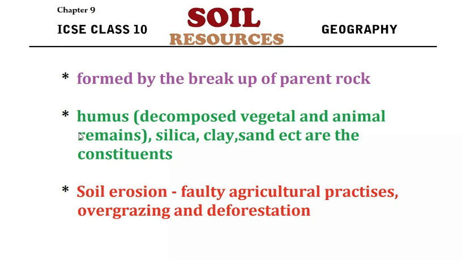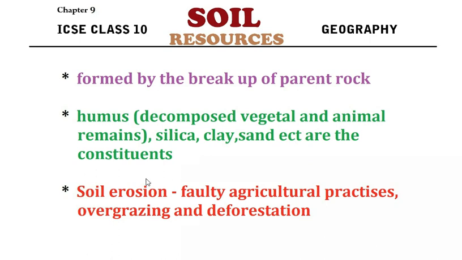And soil constitutes all these things, right? The main constituent is humus. Humus content may not be seen in all types of soil and everywhere, right? But it is found in most of the soils. Now, humus is nothing but the decomposed vegetative and animal remains. Then, other than humus, soil has minerals like silica, then clay, sand, silt, etc.